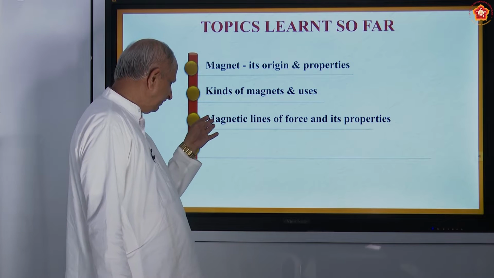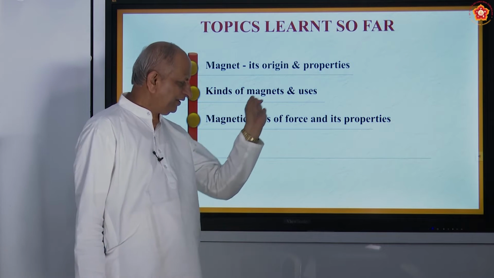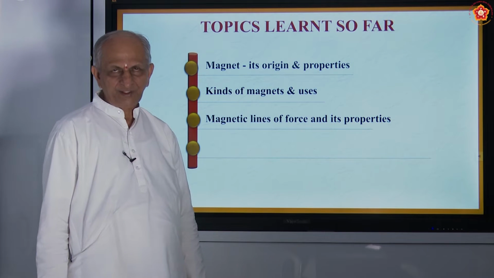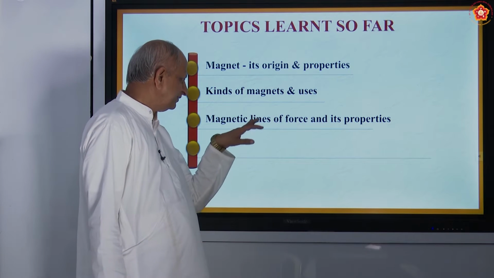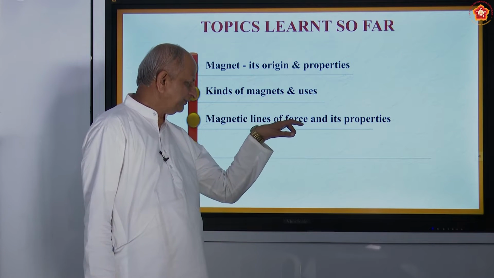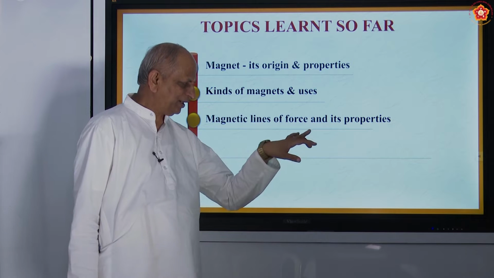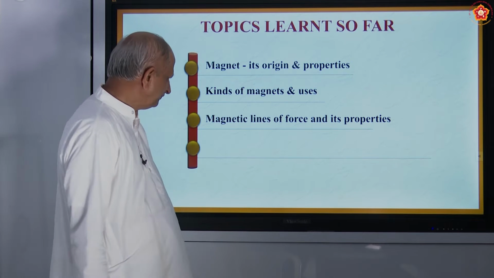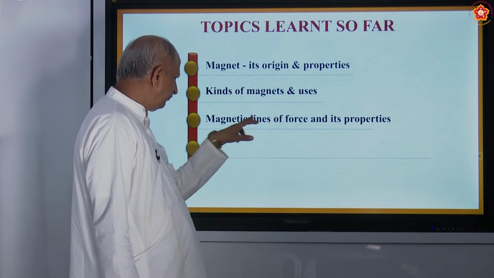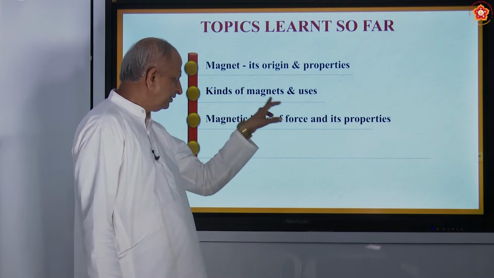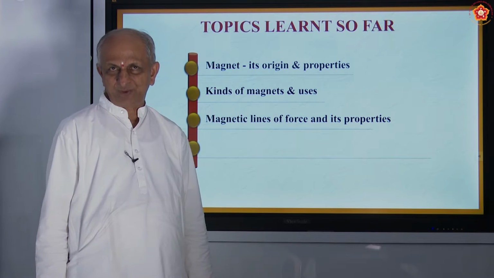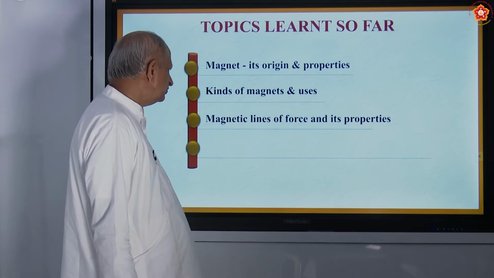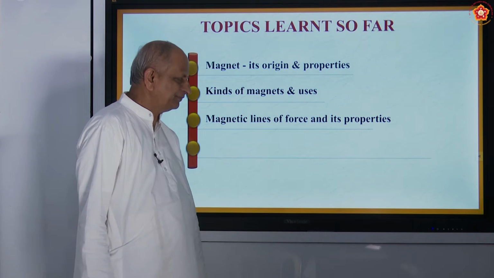And we have also seen that every magnet has a field around it, called the magnetic field. This field is due to a force, which is called magnetic force. And when you have a force, it has direction and magnitude because it is a vector quantity. So we have lines of force.